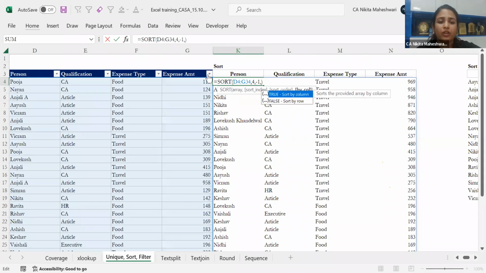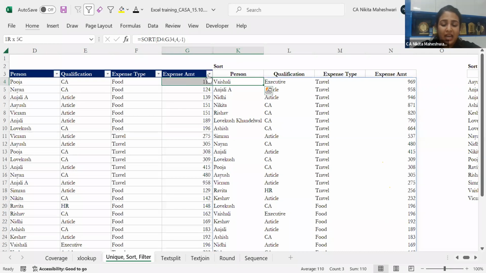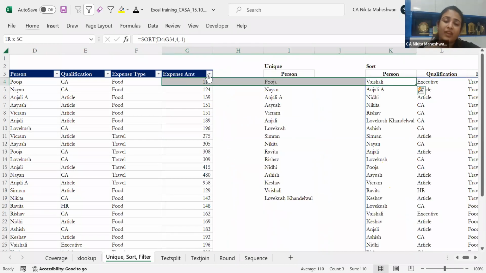The next is by column. This is again a default feature. By rows is what we use very rarely. Our data will never be like this. Our data will generally be in standing format only. So my sort by column option is fine. So this is how we can use the sort function to sort our data. When we have multiple data, multiple things, we can use our sort options in this fashion.